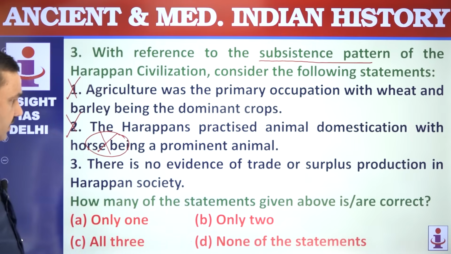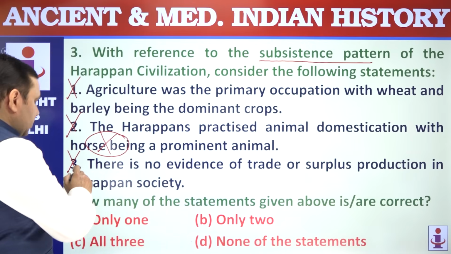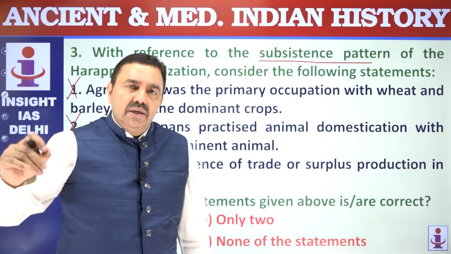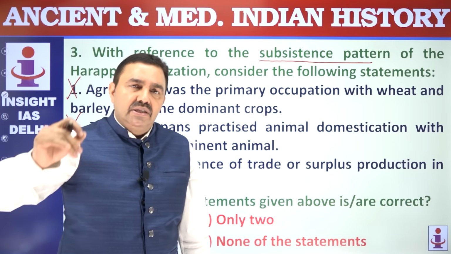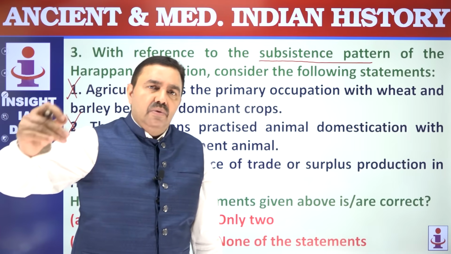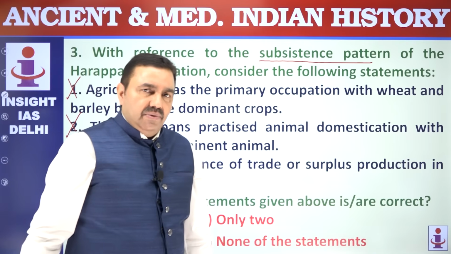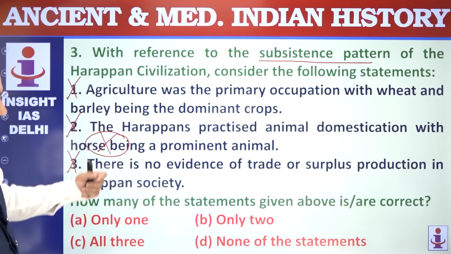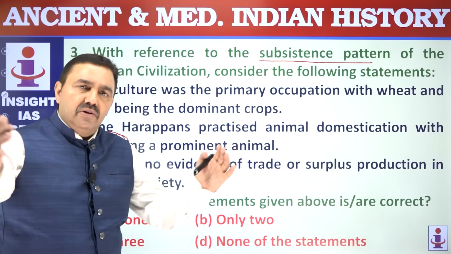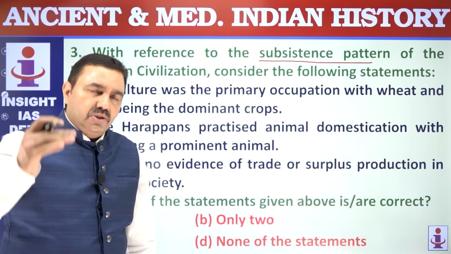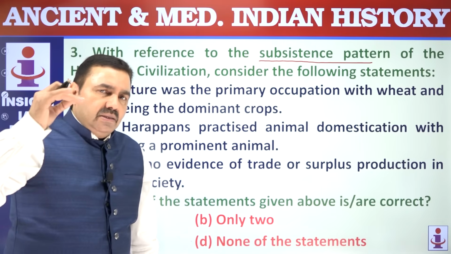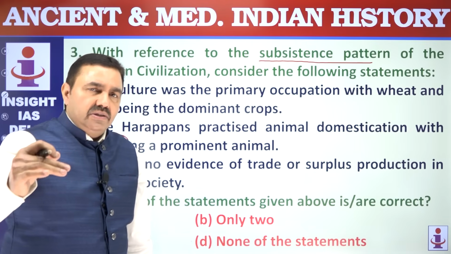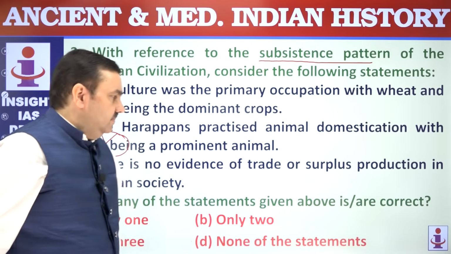There's no evidence of trade surplus. That is also wrong here, because Harappans were practicing trade not only with different parts of the Indian subcontinent, but also with the outside world. They were going to Mesopotamian civilization, to Egyptian civilization, getting gold from Kolar gold mines in Karnataka, and lapis lazuli from Afghanistan, Badakhshan. So they had trade and commerce, and they had surplus. Harappans were getting a huge amount of foreign wealth, and that was the key to the prosperity of Harappan cities. Urban civilization cannot survive if it doesn't have trade, industries, and surplus.